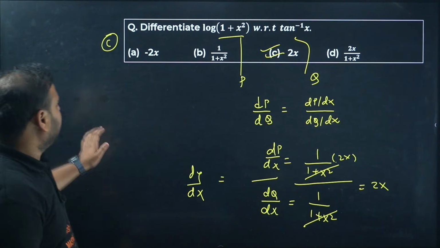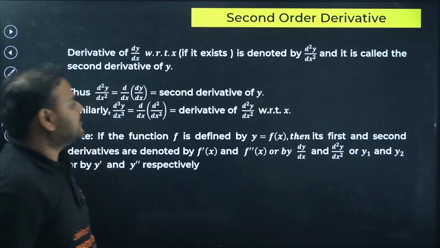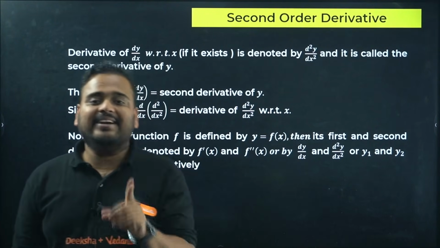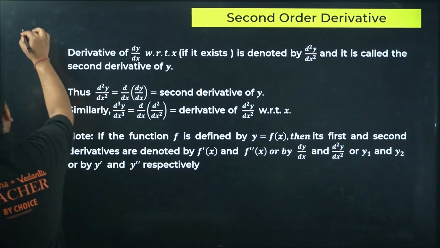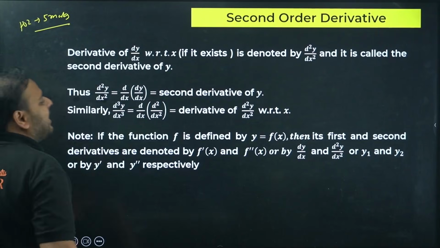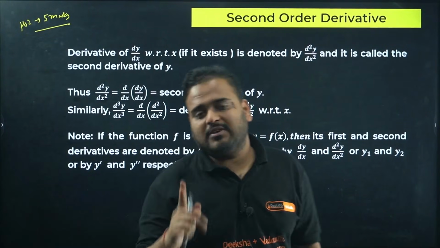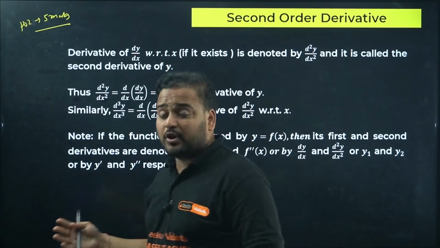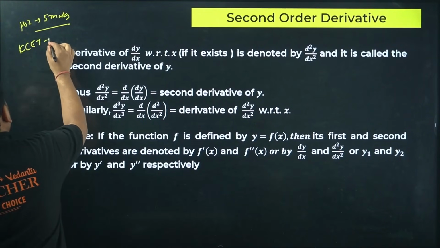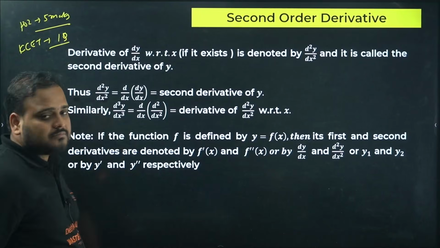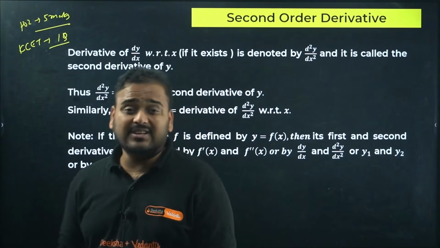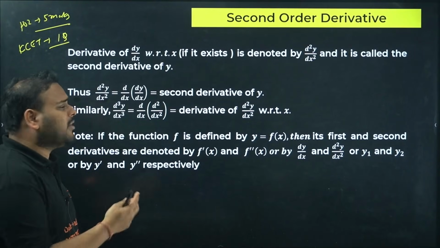Got it? Next. And the last and important concept is your second order derivative. One question guaranteed comes over here in 5 marks, in PU2. And KCET also has 1 mark question from here. Okay, 1 in PU2, 1 in KCET is guaranteed. PU2 has 5 marks worth, KCET has only 1 mark worth, but equally important and easy concept.